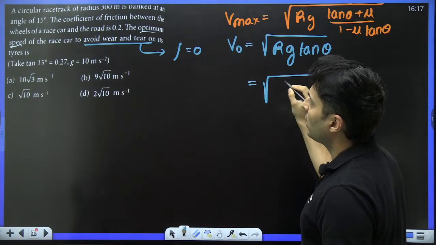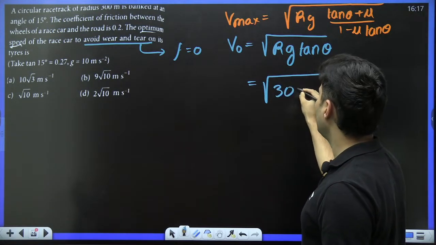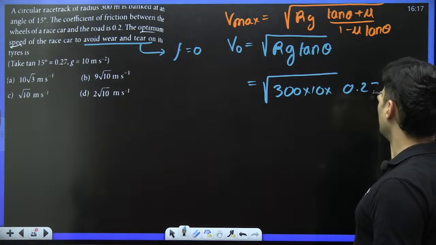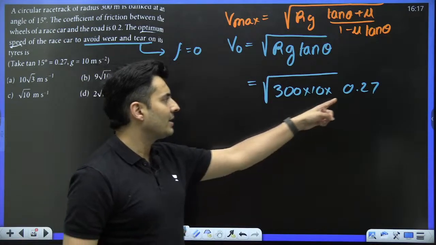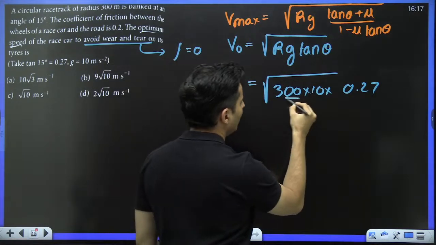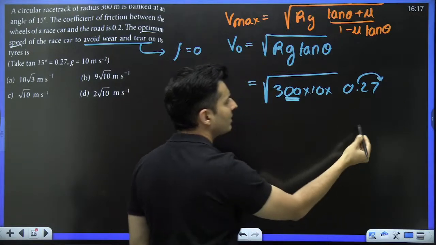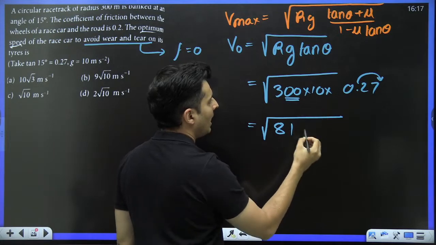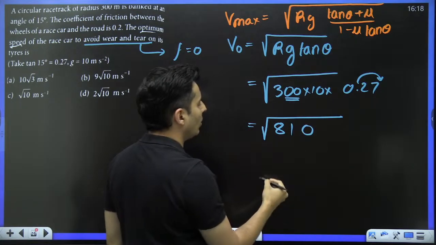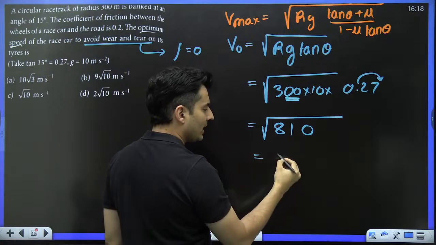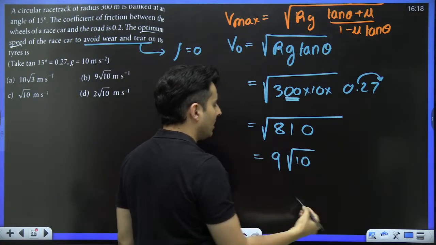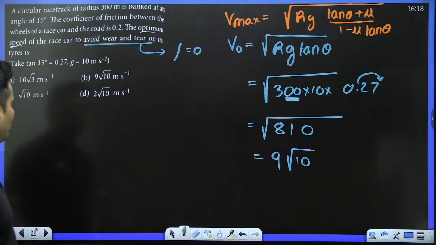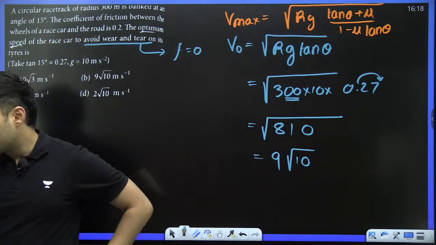The radius of curvature is 300, g is 10, tan theta is 0.27. Now if you notice, I can shift the decimal 2 times because of these 2 zeros. So 27 into 3 is 81, and I have 0 over here. Root of 81 is 9, and 10 remains inside the root. We have no other option but to mark option B. B for Bombay, B for bananas.